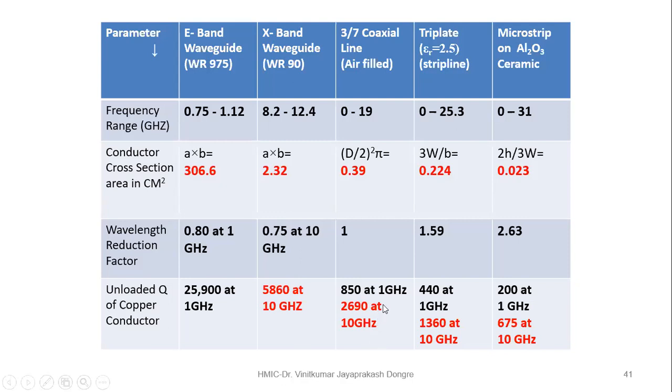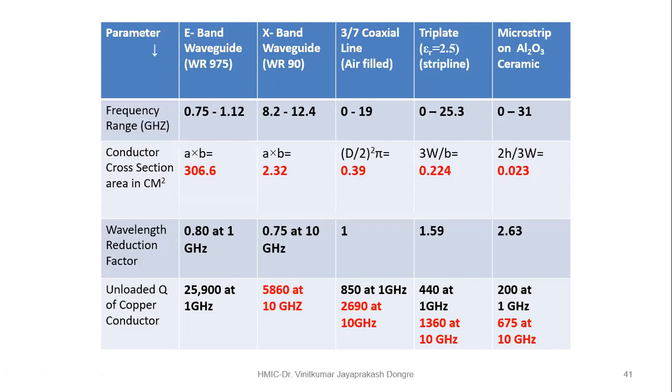For the coaxial cable at 1 gigahertz it is 850, and at 10 gigahertz it is 2690. Now the quality factor of microstrip line is simply 200, and strip line 400. For the same frequency of 1 gigahertz, coaxial cable is 850, and the waveguide is more than 25,000.